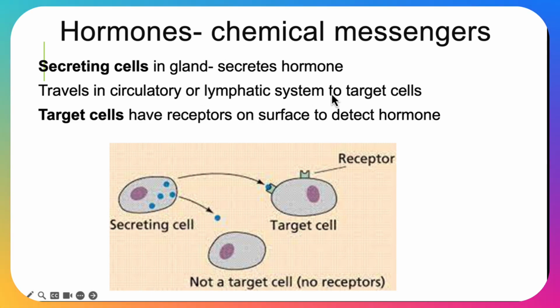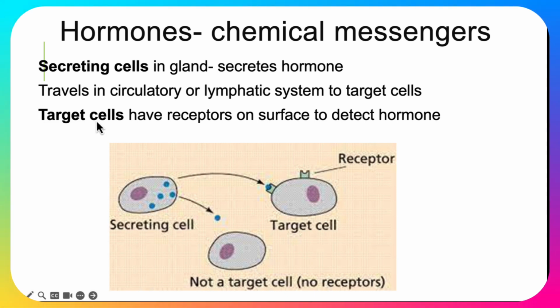The lymphatic system is also another type of vessel system, and it moves around the extracellular fluid in the body. Hormones travel to target cells. Whilst they come in contact with all cells, they'll only have an effect on target cells.